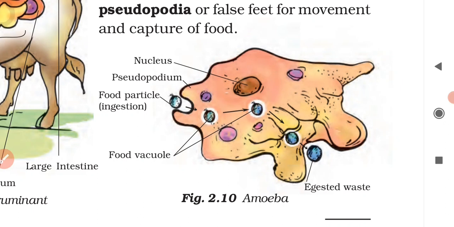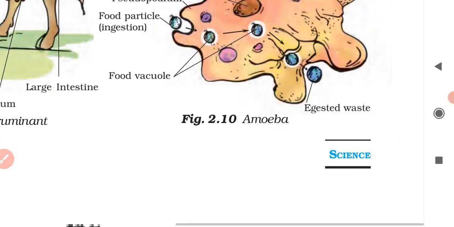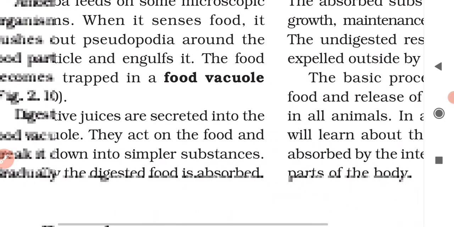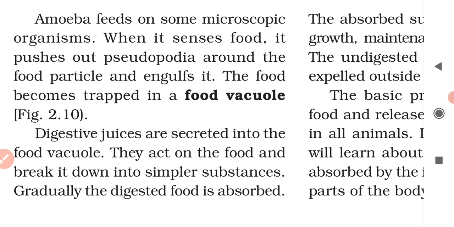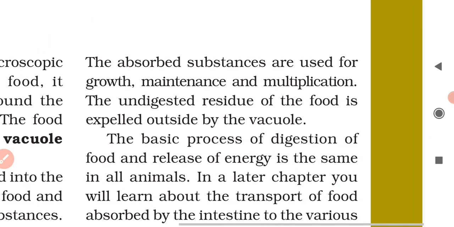The digested food present in the food vacuole is absorbed directly into the cytoplasm by the process of diffusion. The juices act on the food and break it down into simpler substances. Gradually the digested food is absorbed by the cytoplasm only, by the process of diffusion.